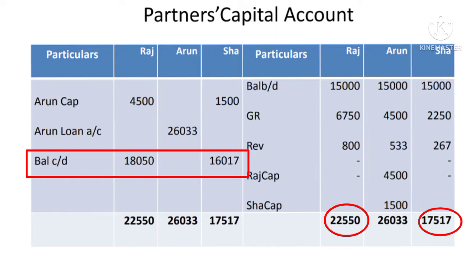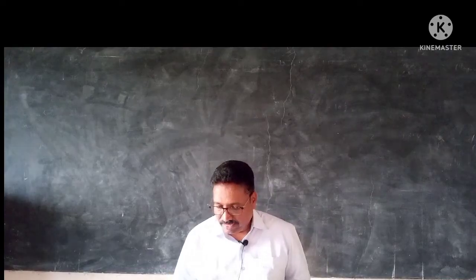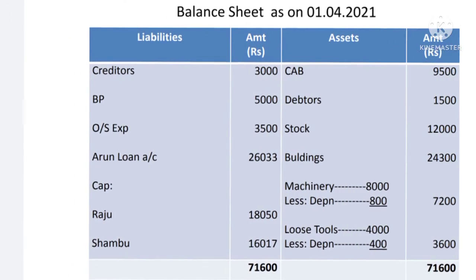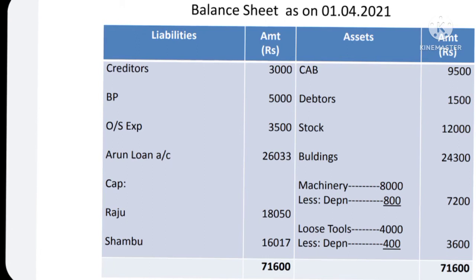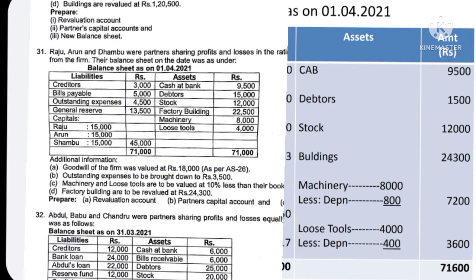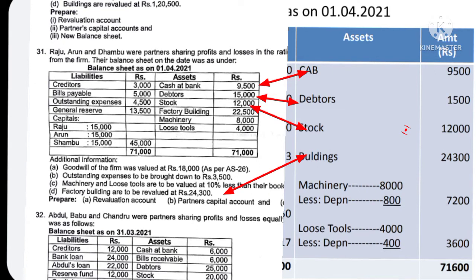It comes to Raju 18,050 and Shambhu 16,017. Then prepare the balance sheet of the new firm as at 1/4/2021. Cash at bank, usually in the retirement there will be no change in the cash at bank, so it is same 9,500. Then debtors, no change, 15,000.